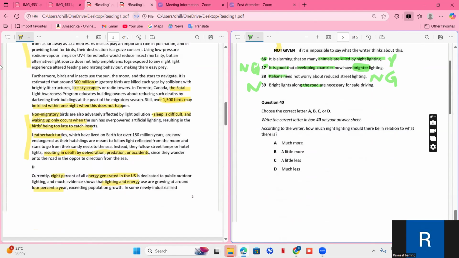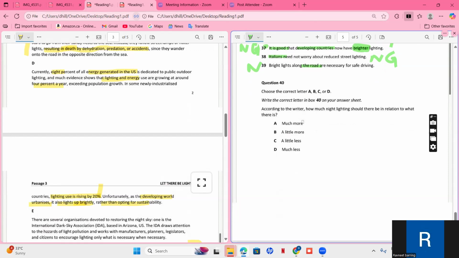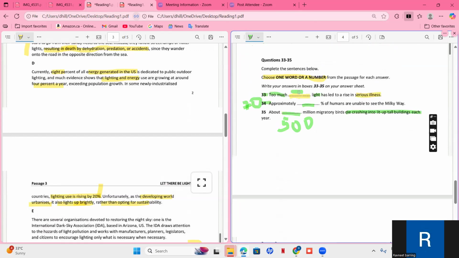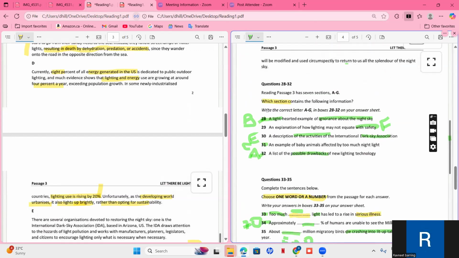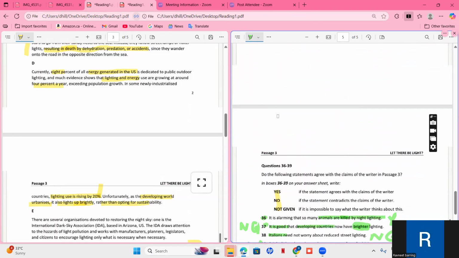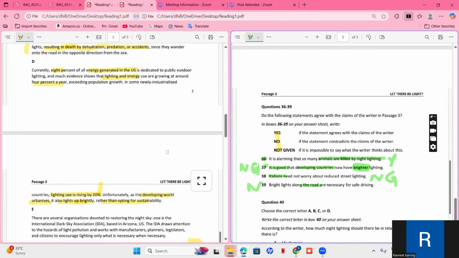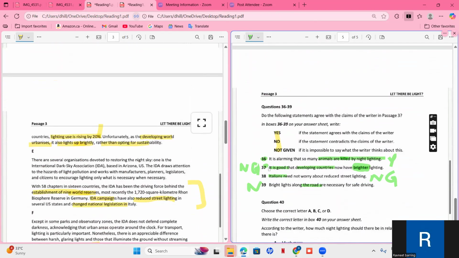It was in paragraph D. So once you're done with all those questions, you just check whether they are all correct, or whether we can make any improvement. So I had a doubt in this one. We are left with a few minutes, so let's see if we can cross-check.